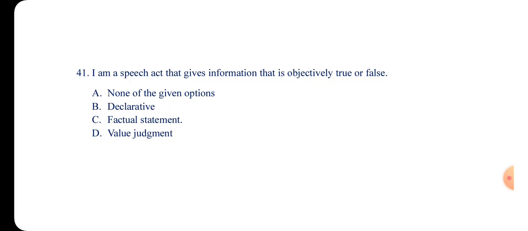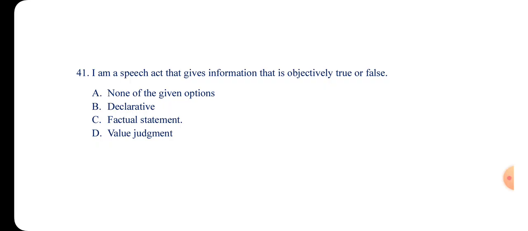Let's move forward. It says: I am a speech that gives information that is objectively true or false. So a sentence or statement that gives information which is either true or false is what? If you know, you can drop the answer under the comment section. Number 41, if you think it is a value judgment, you drop it.